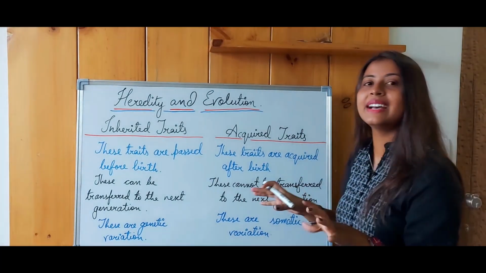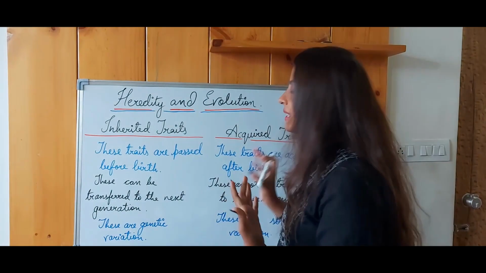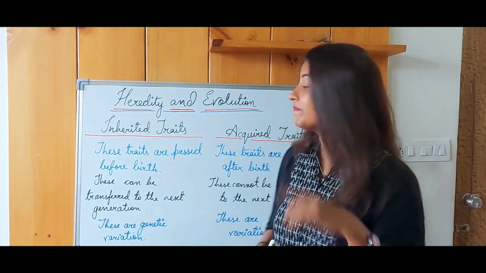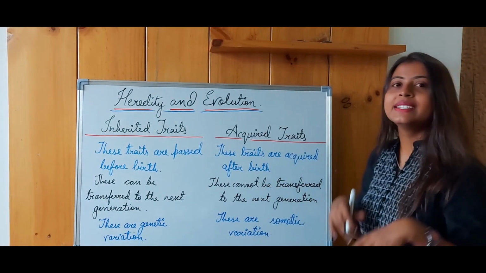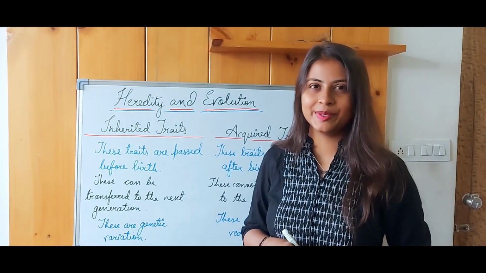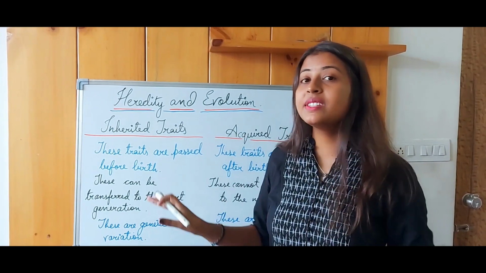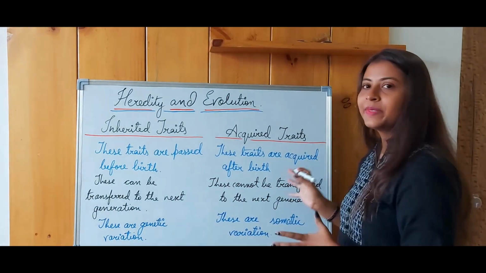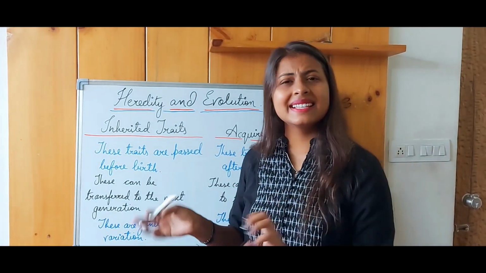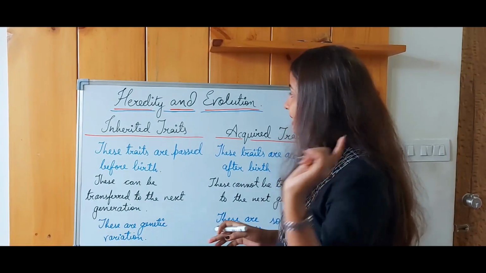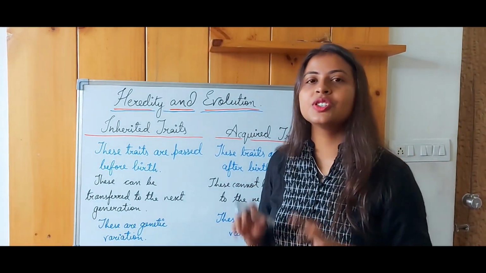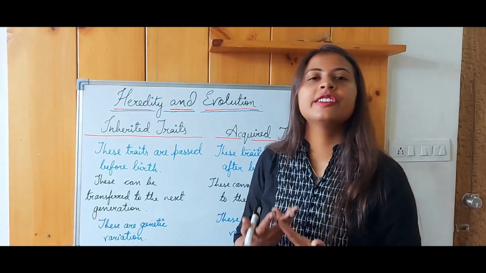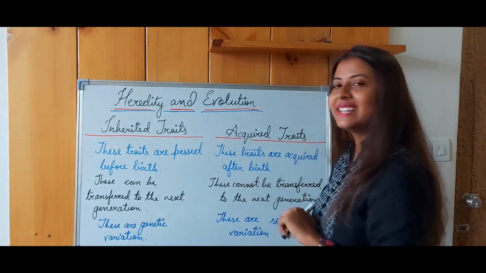Inherited traits are the genetic variations, okay? What we mean by genetic variations is that the changes are brought about in their genes. But in the case of acquired traits, the changes occur in the somatic cells of a person. All cells except the sex cells present in our body are known as somatic cells, okay? So the cells present in our hands and legs are all somatic cells. But genetic variations are in the sex cells, the cells through which the birth of a new organism takes place.